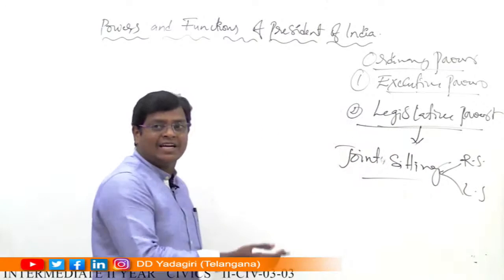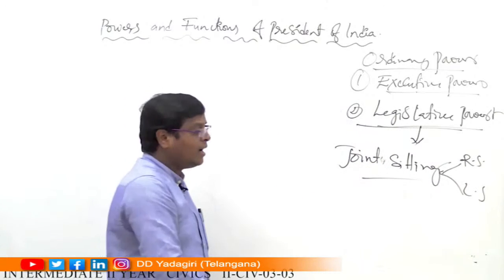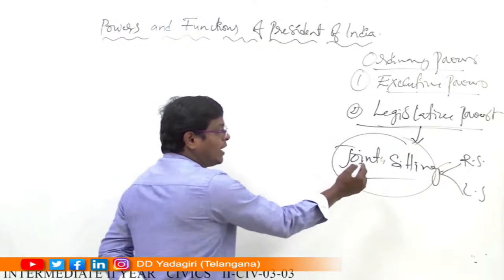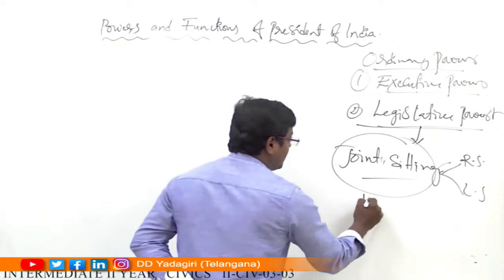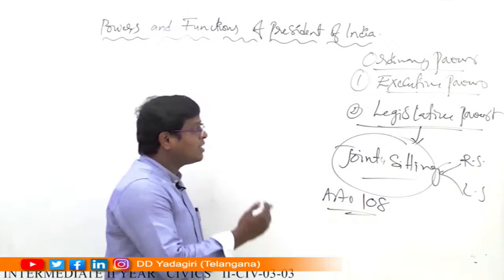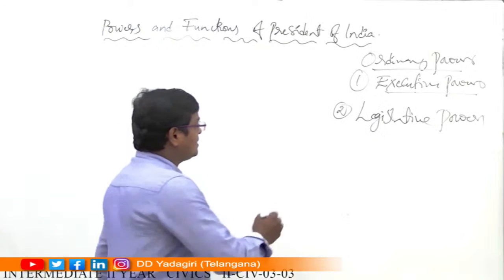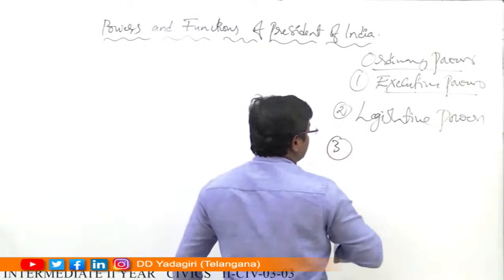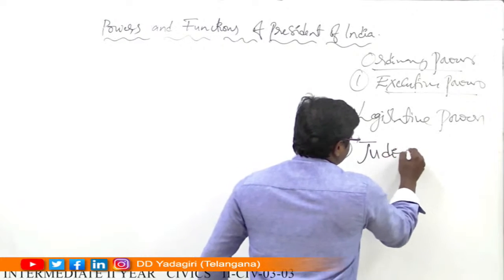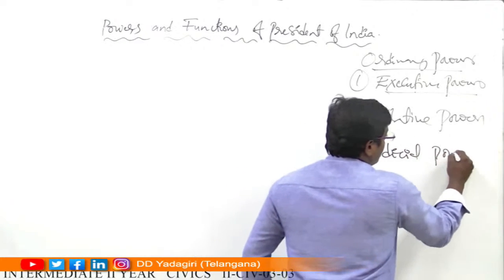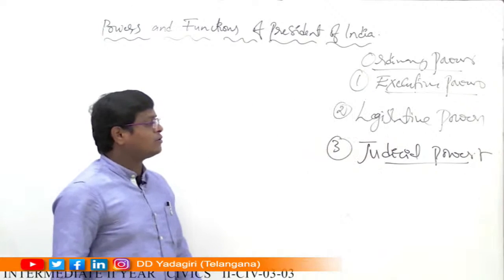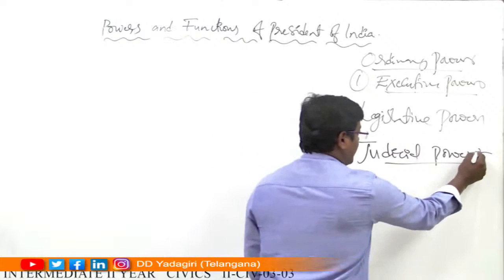When a bill is deadlocked between the Lok Sabha and Rajya Sabha, the President of India has the power to formulate a joint sitting under Article 108. Article 108. This also comes under legislative power. Then the third one is judicial powers. The President of India also enjoys some judicial powers.